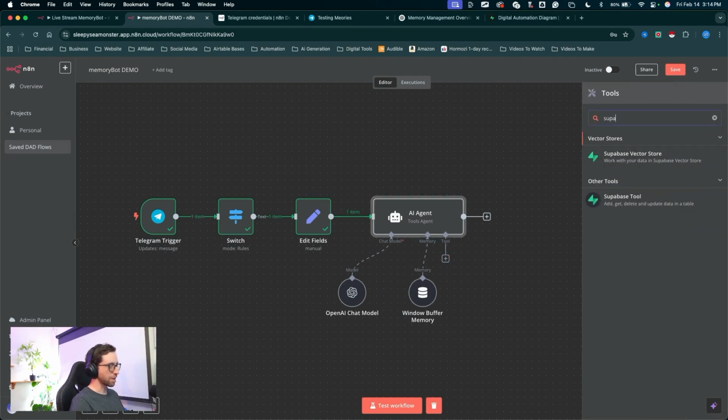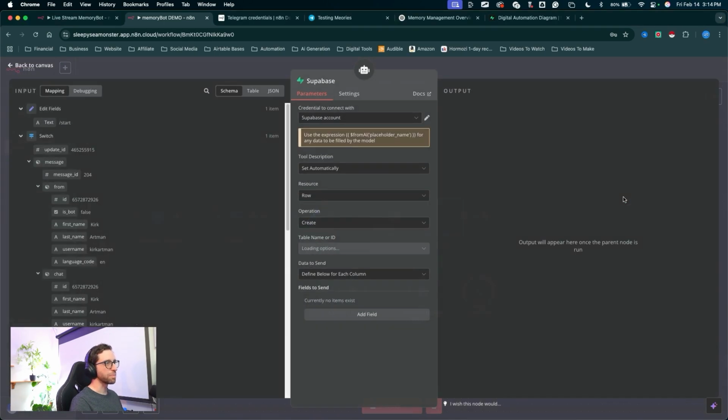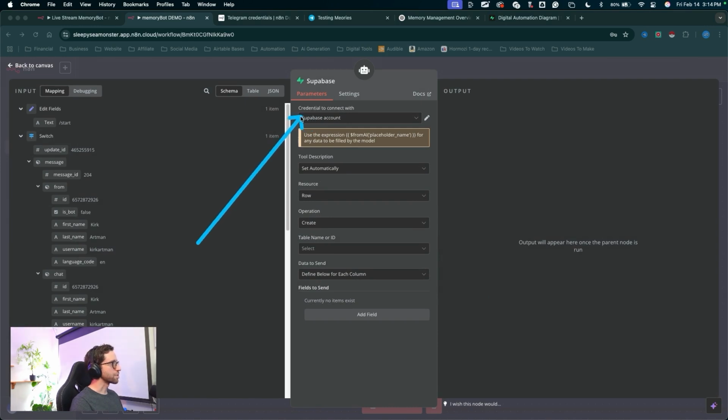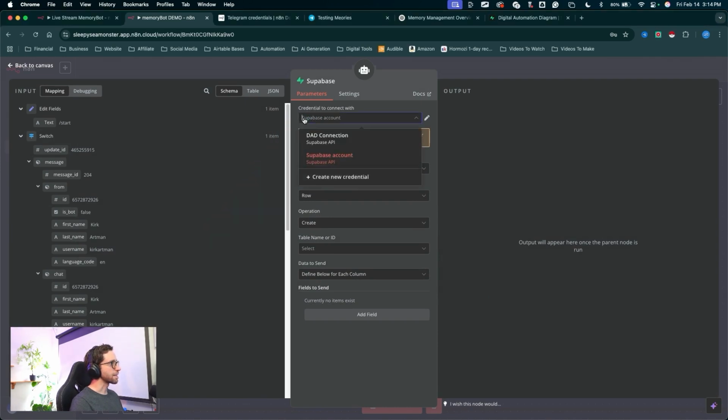Type in the search bar Supabase, and we want the Supabase tool, not the vector store. So I'm going to choose Supabase tool. Same thing as before. You'll need to set up your credential for Supabase in n8n here. Click into this drop down, click on create new credential and set up your Supabase credential.